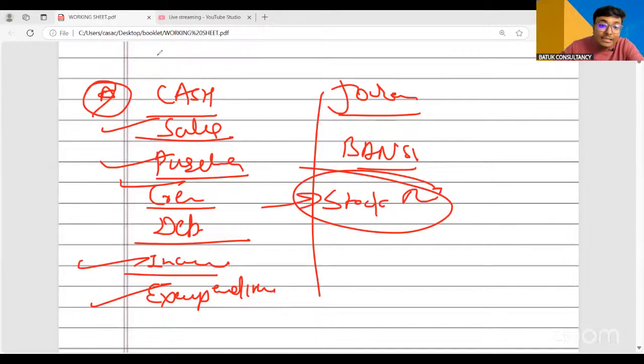But yes, these are the very specific documents which is required to be maintained from GST perspective. Your sales, purchase, income and expenditure and journal ledger. These are the ledgers which is very required, and that should be maintained by each and every client. So these are the things we have covered in our basic segment.